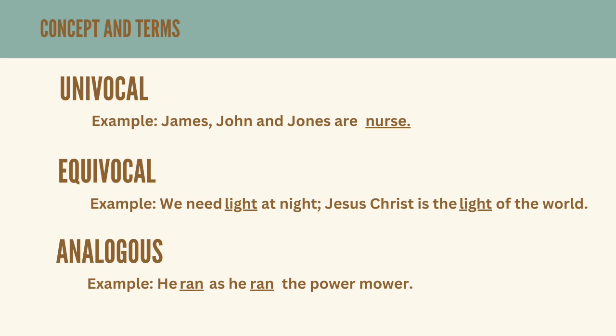Analogous are the terms that have partly the same and partly different meanings in at least two occurrences. For example, he ran as he ran the power mower. In this, the analogous term is run. It has the same meaning but somehow different.